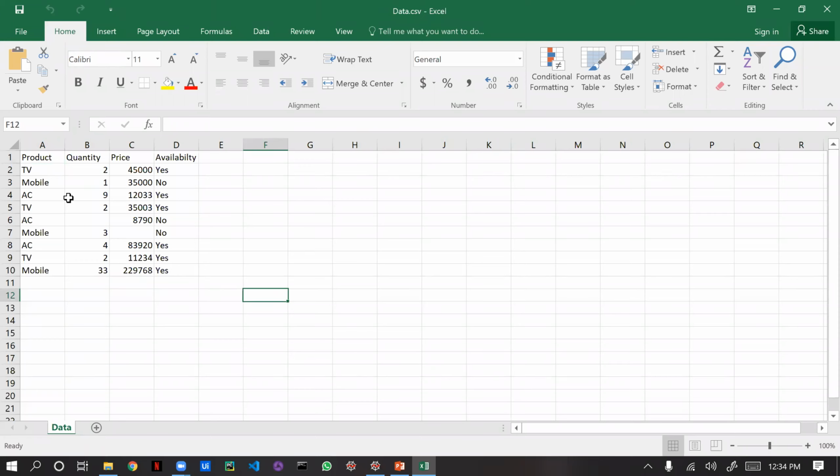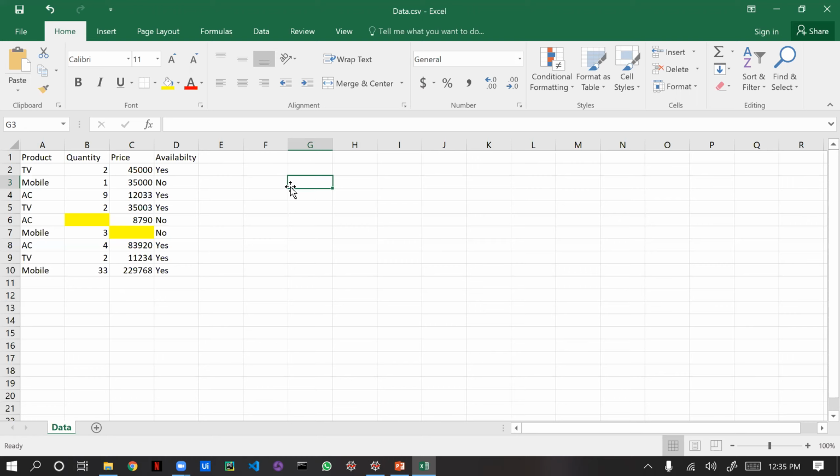Okay, if you see, we have two different kinds of columns: text and number. We have three products here: TV, mobile, and AC. We have quantity and price, and the availability, whether it is available or not available. If you see in row 6 and row 7, we have data missing. I will just highlight it here. You will be able to see this. Data is missing here. So if data is missing, how will the bot understand what data needs to be there and how will it predict?